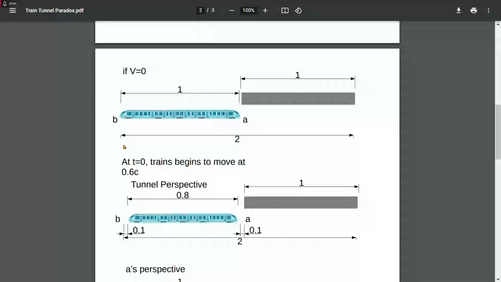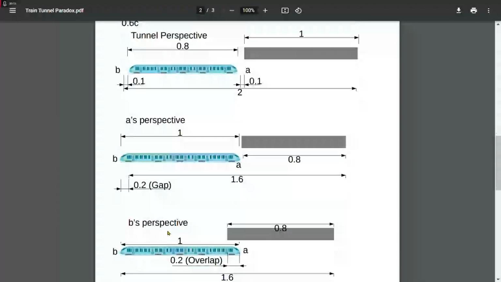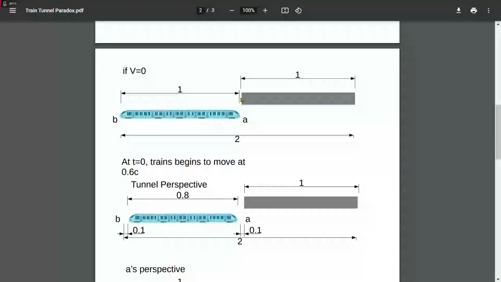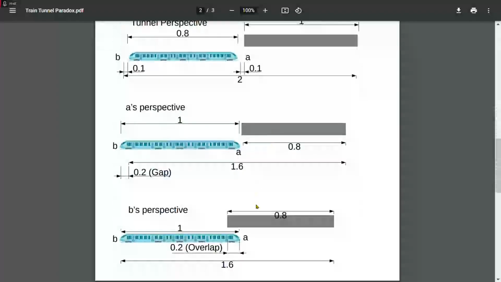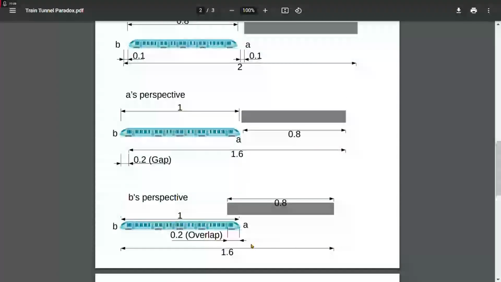Now, let's calculate length contraction from the perspective of B. When the train starts to move, that distance of 1, the left side of the tunnel, is going to contract to 0.8 towards B. This distance of 2 is going to contract also, and will now be 1.6. So we can see right here, the right side of the tunnel will now be 1.6 distance away from B, when the left side of the tunnel is 0.8 distance away from B.